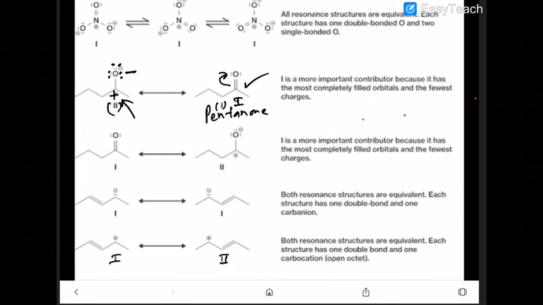Now these are both equivalent, while the pi sigma positive condition is this. What can happen here? This pi can go there, and due to that positive charge will come here. So both are equally contributing.